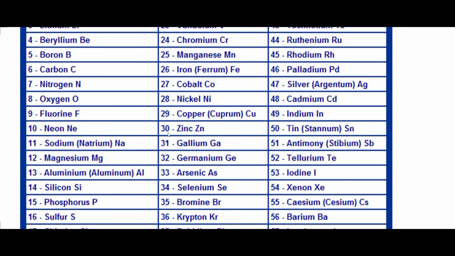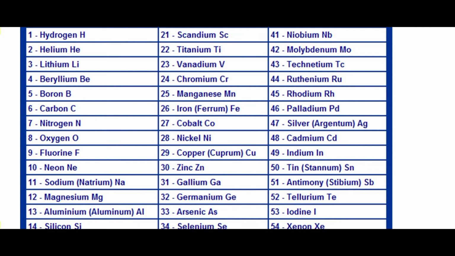And 30 number element is also important to you. 30 number element is zinc and its symbol is Zn. Then you can see 35 number element. 35 number element is also important for you. 35 number element is bromine and its symbol is Br. And in fact 36 number element is also important for you. 36 number element is krypton and its symbol is Kr.